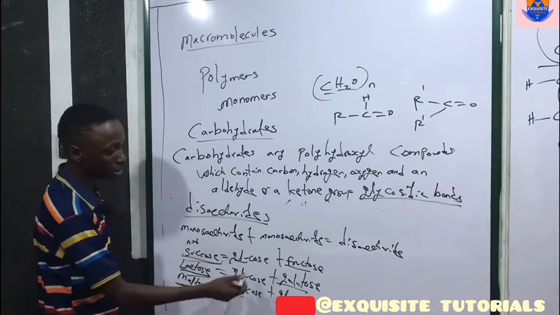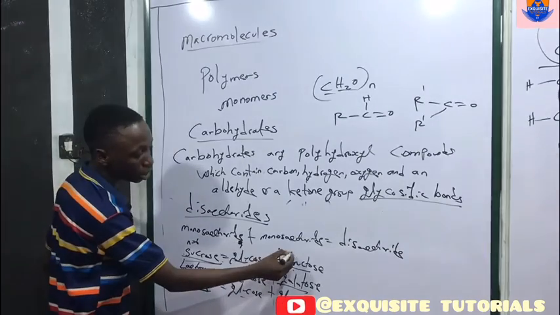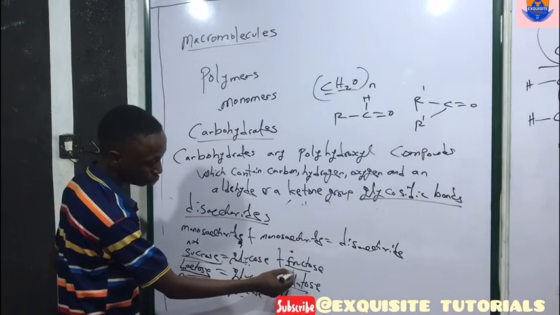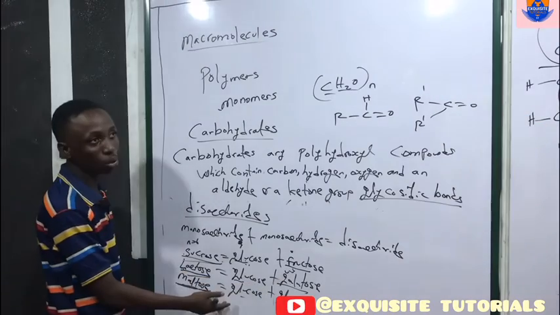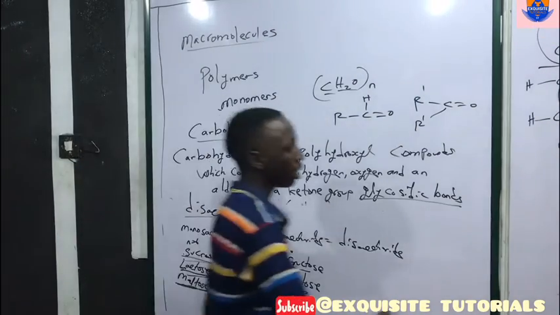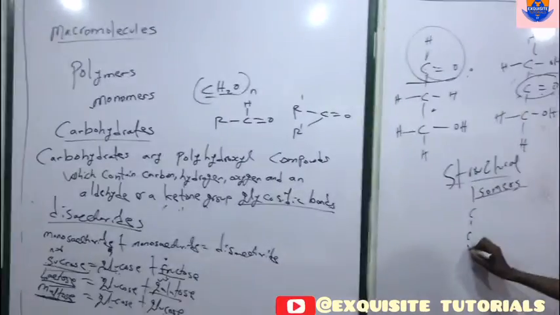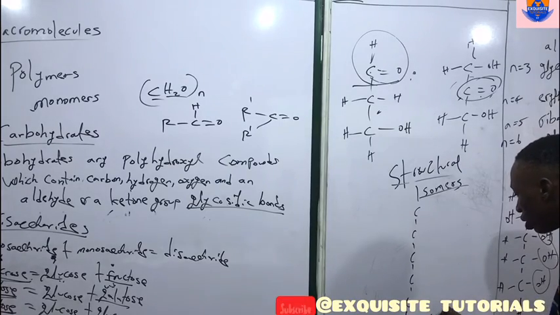And bear in mind, glucose is an aldo sugar, fructose is a keto sugar, and galactose is an aldo sugar. In fact, it is very similar to glucose. It's just the position of the hydroxy group that makes it different. Galactose is something like this.